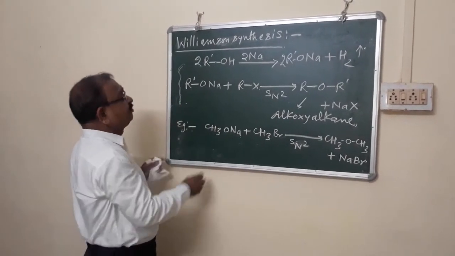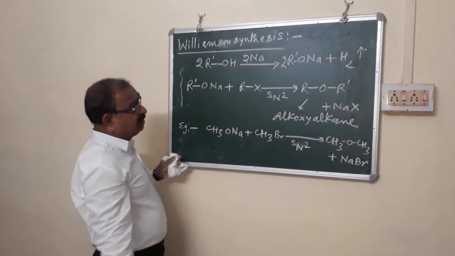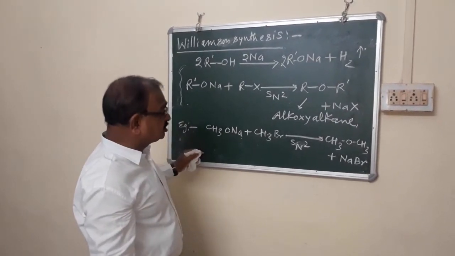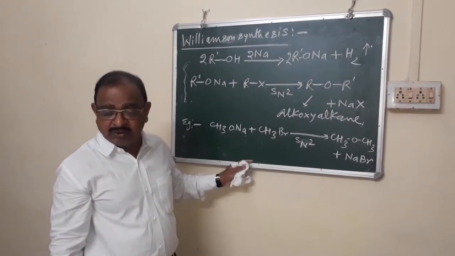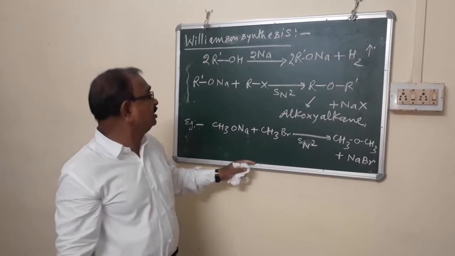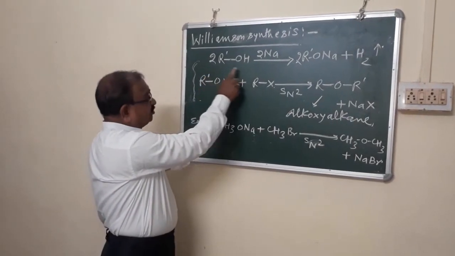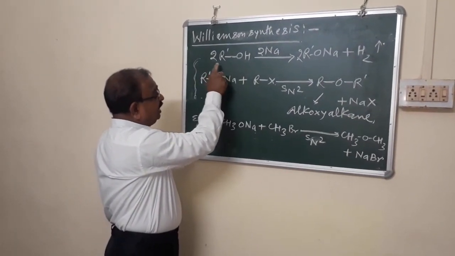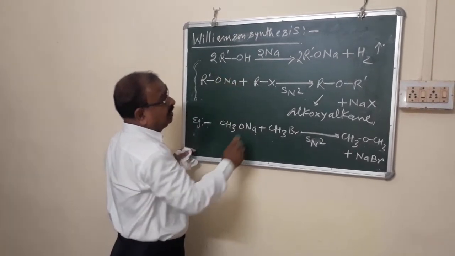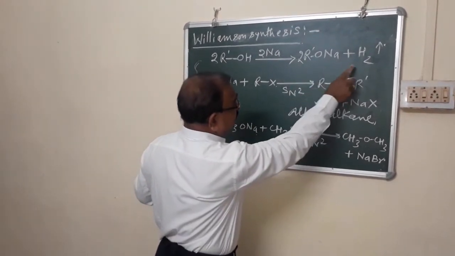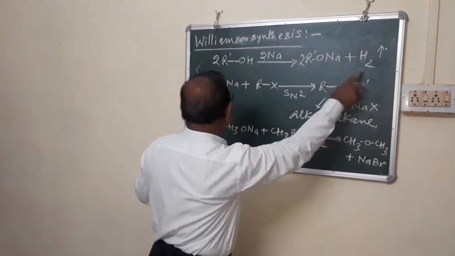Now, see the reaction. In this method, the raw materials are sodium alkoxide as well as alkyl halide. In sodium alkoxide, when alcohol reacts with the sodium, it gives sodium alkoxide with the release of hydrogen gas.